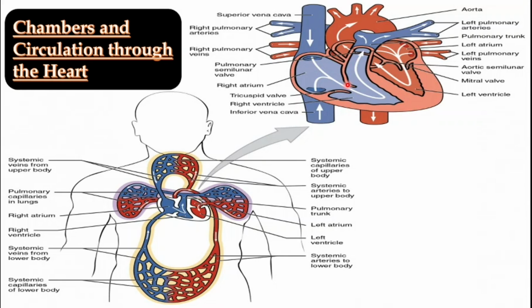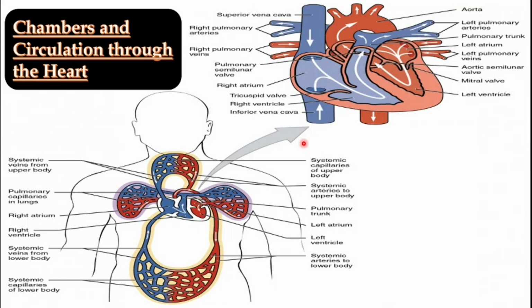So what really happens, the deoxygenated blood from the lower body comes into the heart by the inferior vena cava, and from the upper body by the superior vena cava.